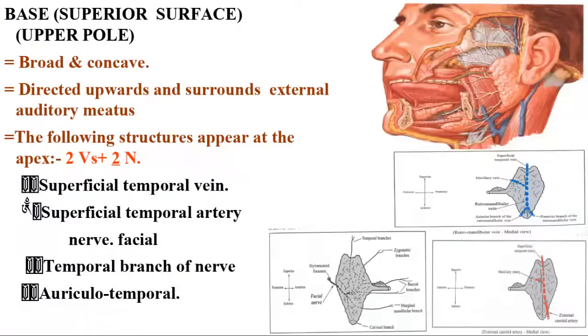Okay, next part. The base of the parotid gland. What are the structures it is related to? It is related to the superficial temporal vein, superficial temporal artery and nerve, and the temporal branch of the facial nerve. And then the auriculotemporal nerve.